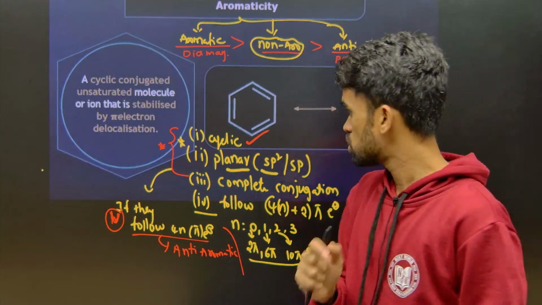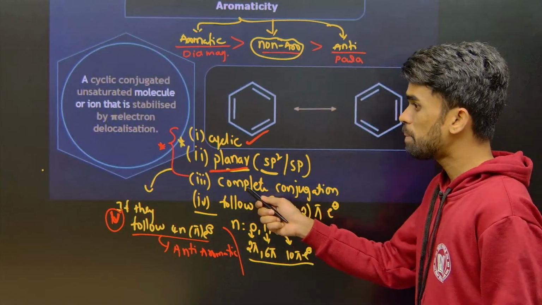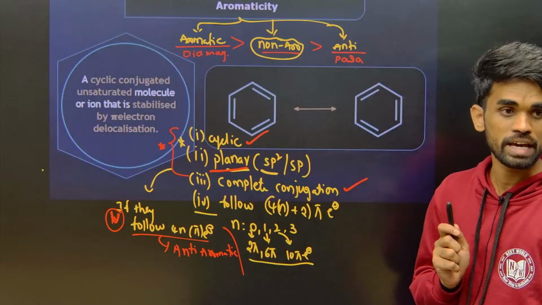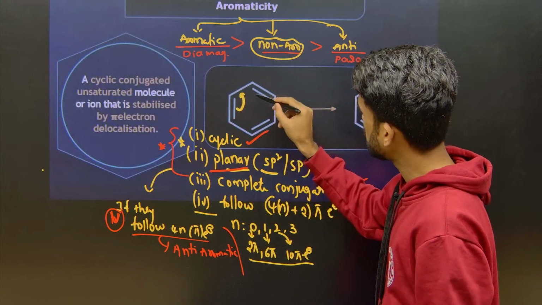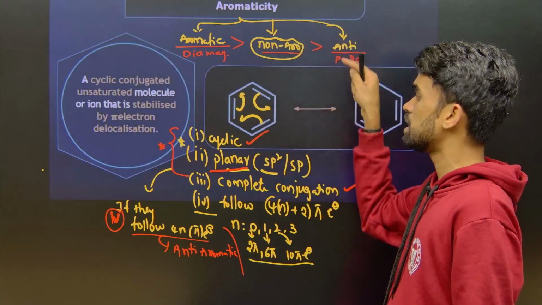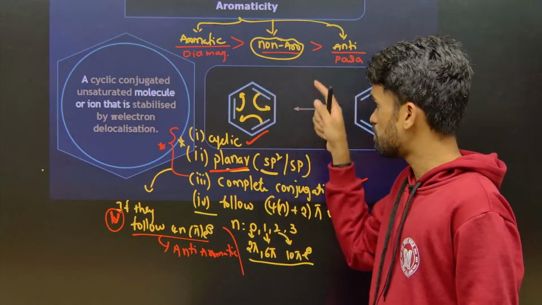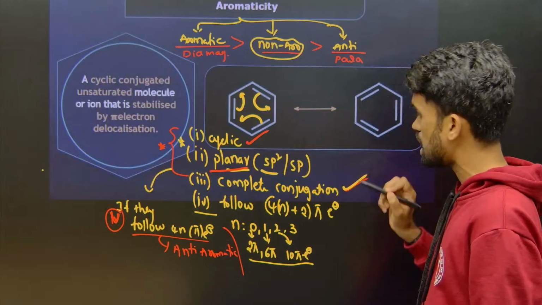Trigonal planar. So the name itself says the compound is planar, right? So complete conjugation of pi electrons should take place. See, this pi electron will shift here. When it is shifting here, this can move here and this can move here. See, complete ring pi electron conjugation is taking place right now. So the fourth condition is also satisfied.